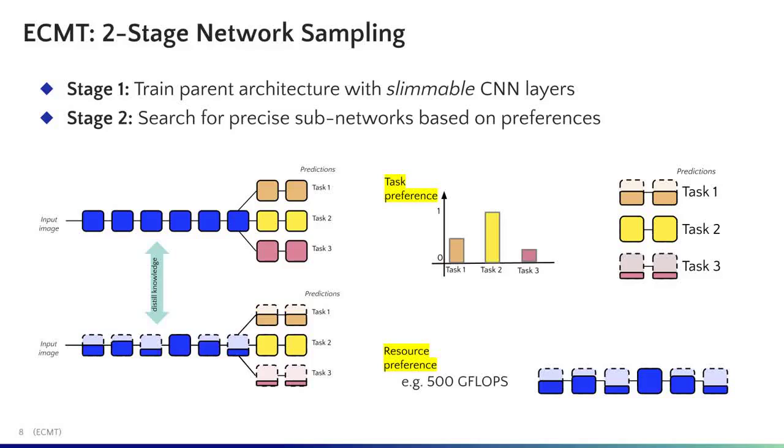ECMT prescribes a two-stage method to sample the target architecture. Stage 1 involves training the parent architecture composed of slimmable convolutional layers. Stage 2 involves searching for the target architecture sampled using the joint task and compute preferences of the user. Let us expand on these steps.